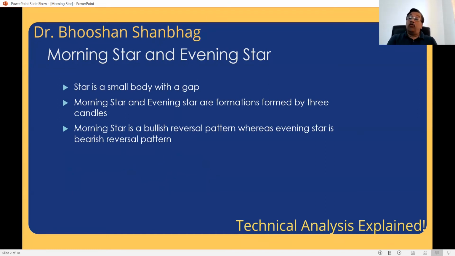Morning star, we say, is a bullish reversal pattern. After a morning star formation, if initially there is a downward trend, it is likely to change into an uptrend. Remember, a morning star should be formed after a fall. Only then is it valid. If after a rally you see something like a morning star, that doesn't signify anything. So morning star is a bullish reversal pattern and evening star is a bearish reversal pattern. After a rally, there is an evening star and the stock starts coming down. So these formations give us an idea of what is exactly happening in the market or in the stock.